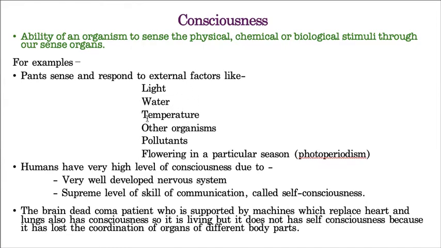Like that, it shows a response towards temperature, other organisms and pollutants. Even plants flower seasonally. For example, the mango plant: why does it not produce mangoes throughout the year? Just think, then you will get the answer. That means they are responding towards a particular season. That means plants have consciousness because they are responding towards external stimuli.